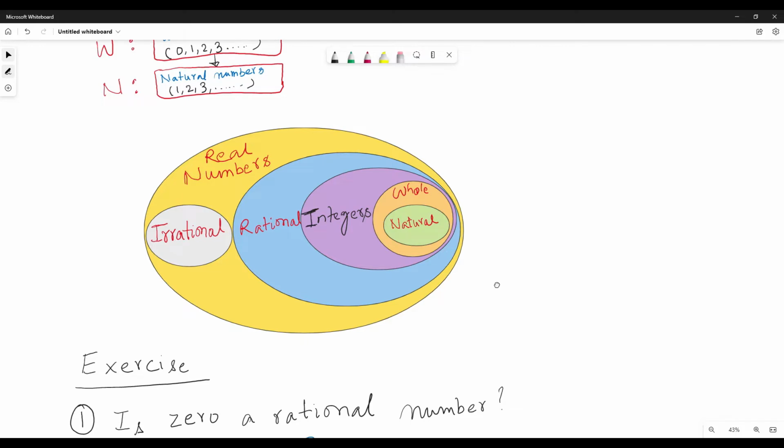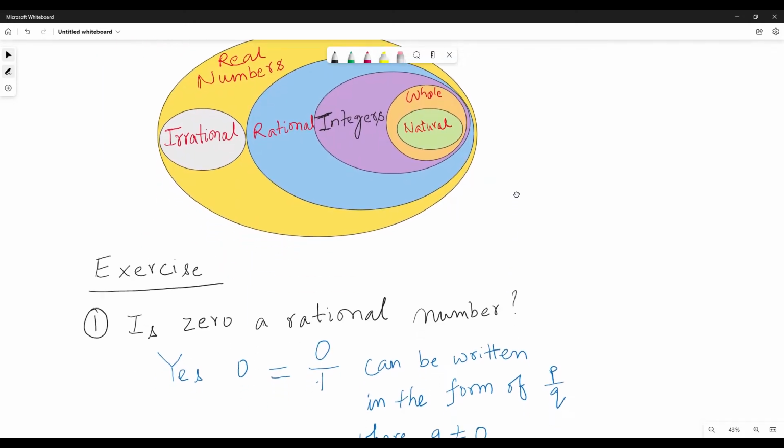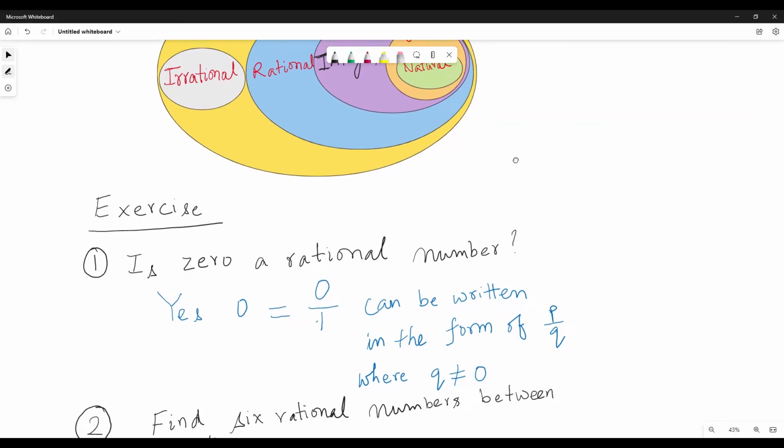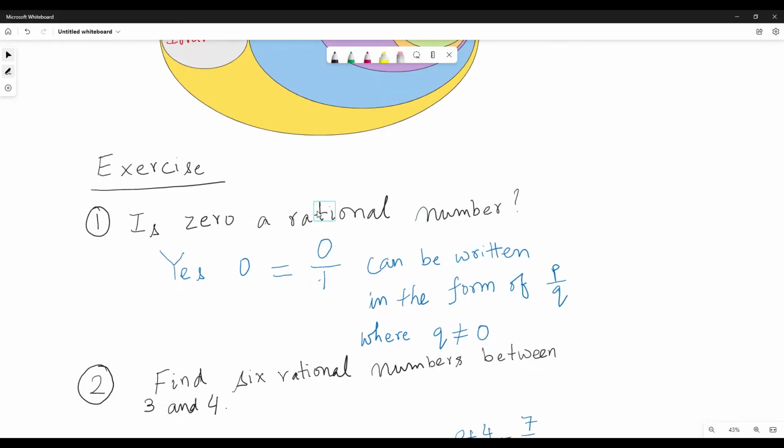First question: is 0 a rational number? Of course 0 is a rational number, because 0 can be written in the form of 0 by 1, p by q, where q is not 0. Here q is 1, p is 0. So 0 is a rational number because it can be written in the form of p by q.